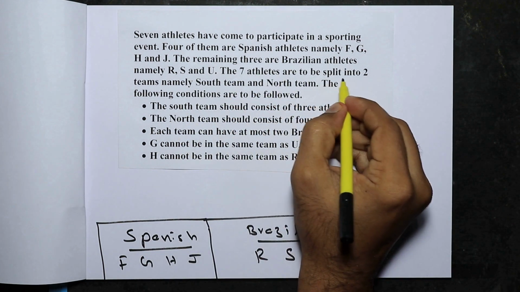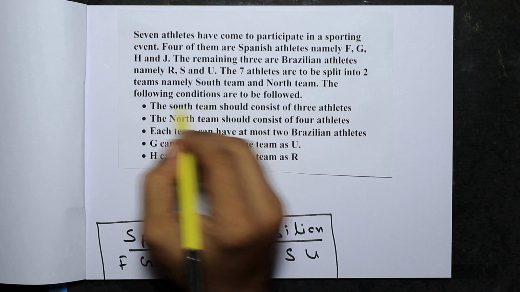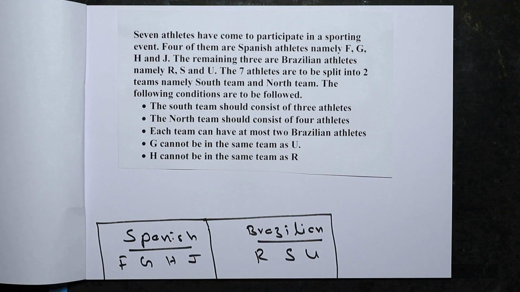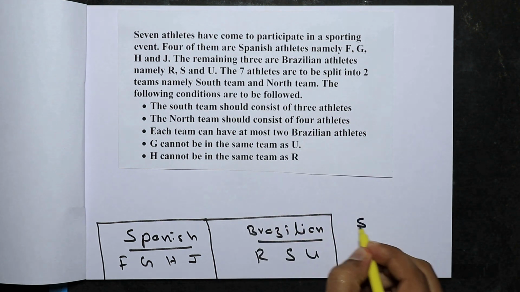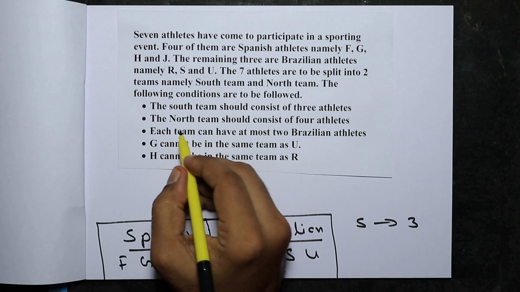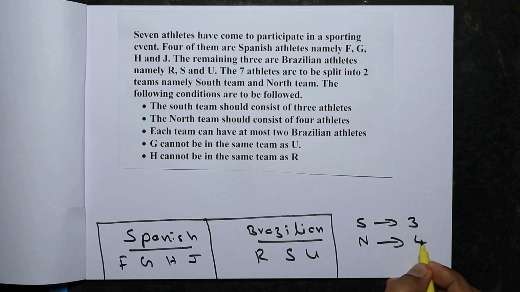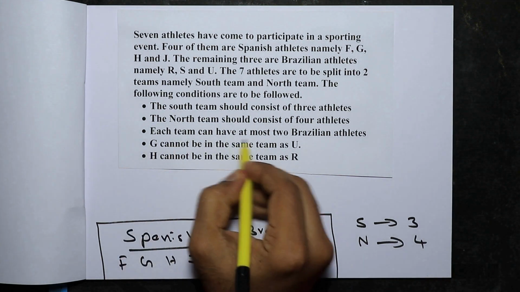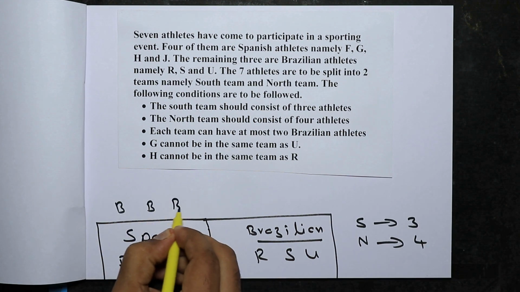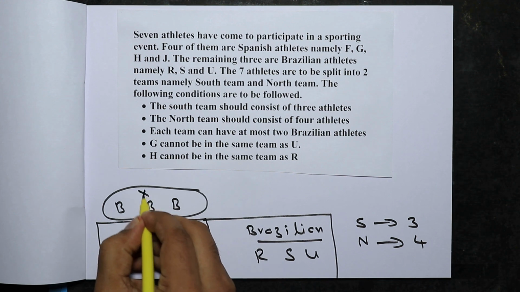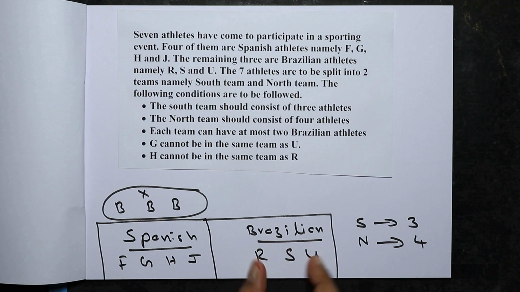The seven athletes are to be split into two teams, namely South team and North team. The following conditions are to be followed. The South team should consist of three athletes. The North team should consist of four athletes. Each team can have at most two Brazilians. So, three Brazilians in a team is not possible. R, S, and U in a team is not possible.